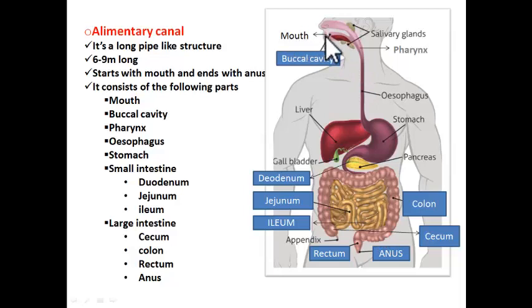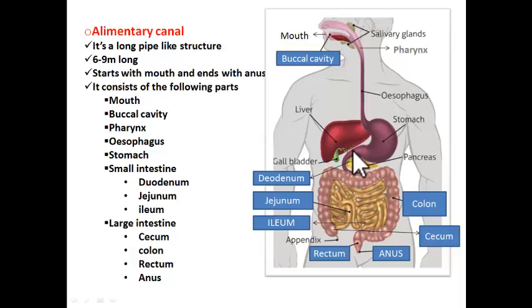Mouth, this is the mouth, the opening through which we take food. Then mouth leads into a room. That room is called buccal cavity. This buccal cavity leads into a structure called pharynx. Then pharynx leads into next part, esophagus. This esophagus, this pipe leads into a J-shaped bag called as stomach. Then stomach leads into small intestine.